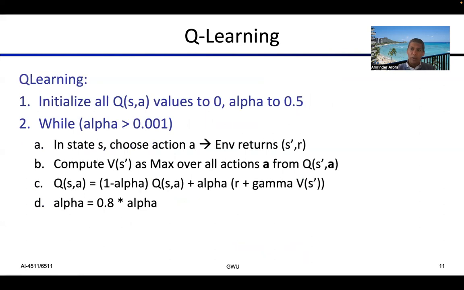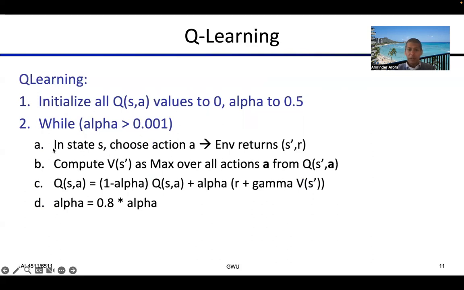The overall Q learning algorithm is super concise and very straightforward. Here we have Q learning. We will initialize all the state action values to 0, a good enough estimate, and we will start with a learning rate of 0.5. We will keep doing this in a loop while the learning rate is still above some threshold value.